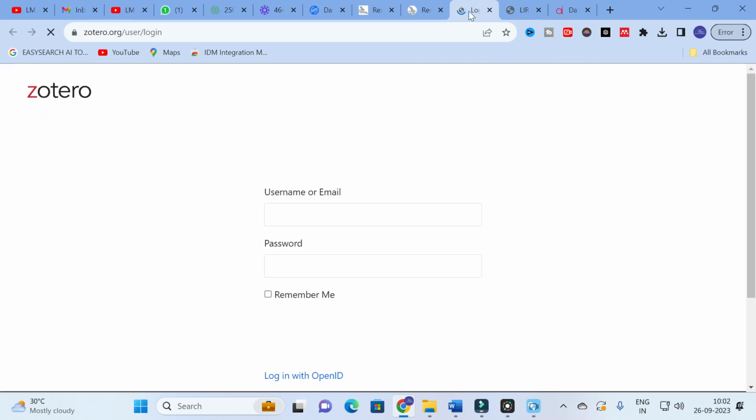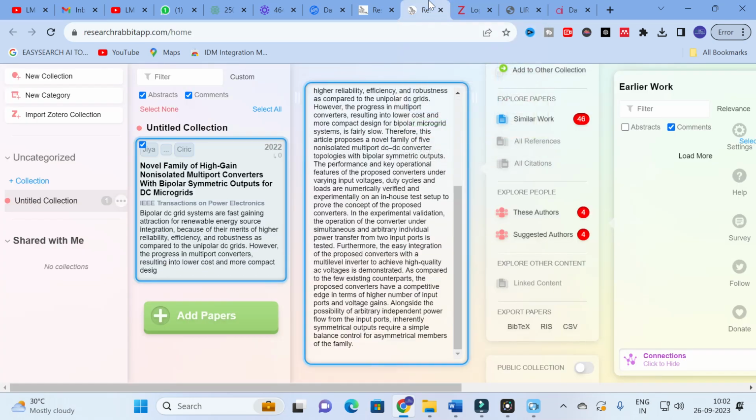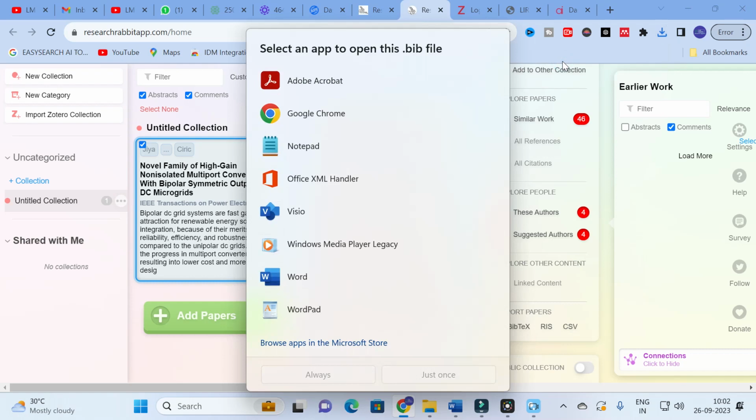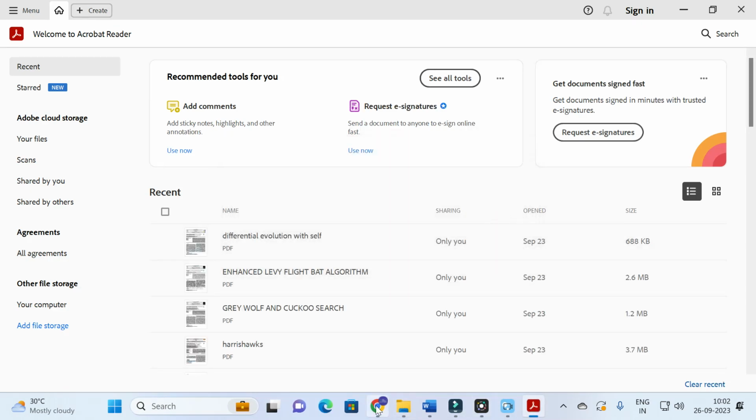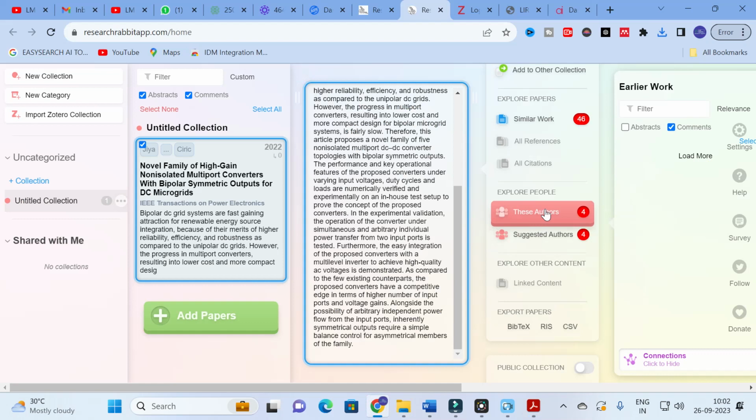You can click on that option, give login and password, connect with Zotero and import that file. After that you can export using BibTeX. Here you can see a bib file, so you can open it. Like that you can download or save these files and analyze the paper better.